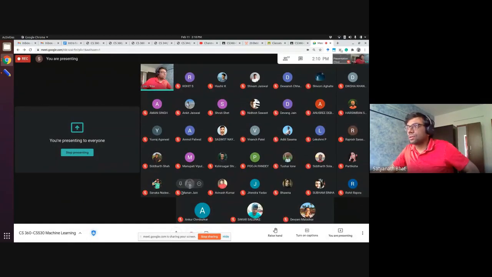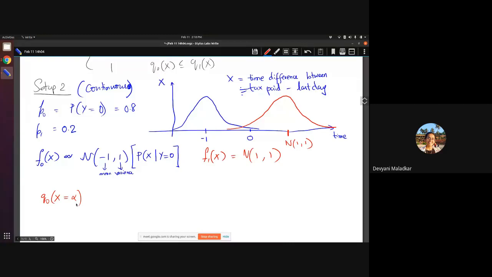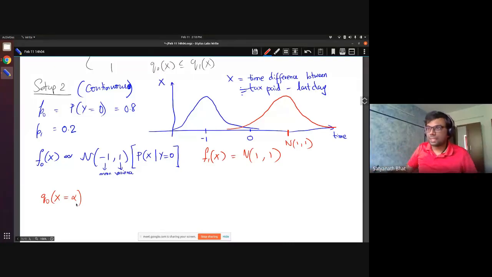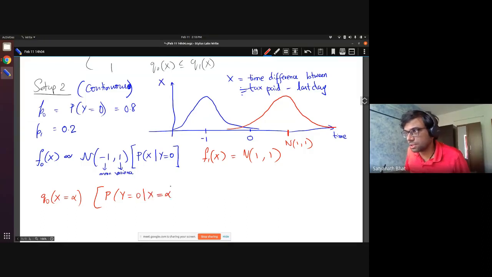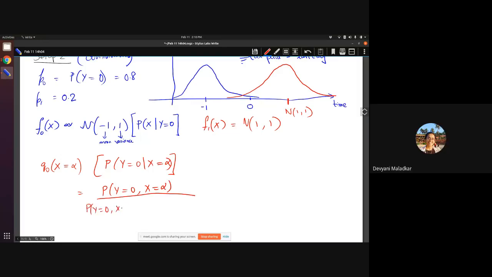Okay, Devyani, would you like to try? How do we find out the posterior for X equal to alpha? So that's the probability Y is equal to 0 given that X is alpha. Okay, so at least that's a good start. So what you are saying is this is the probability that Y is equal to 0 given X is equal to alpha. That's a good start. So how do we estimate this? Same Bayes rule. So it will be the probability that Y is equal to 0, X equal to alpha, divided by the total. Does that make sense? Yes, sir. Okay, thank you.